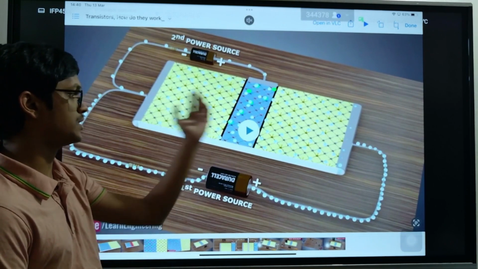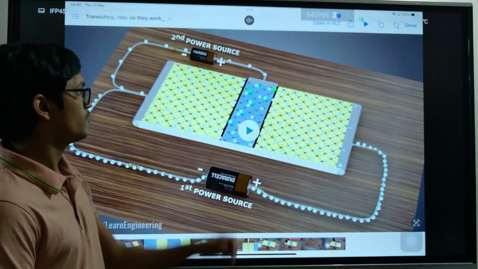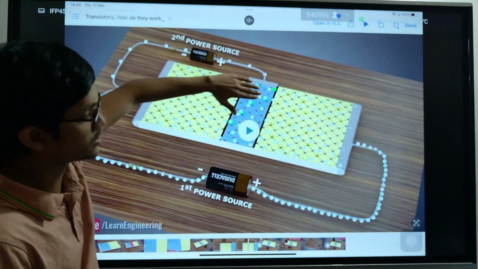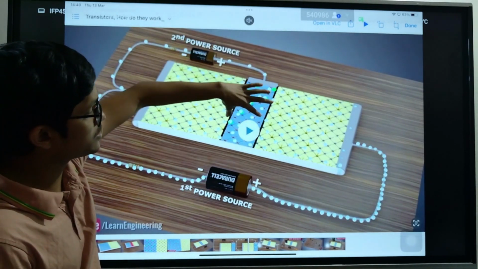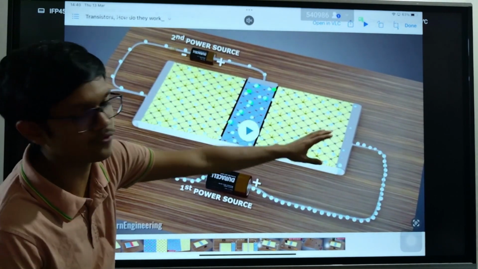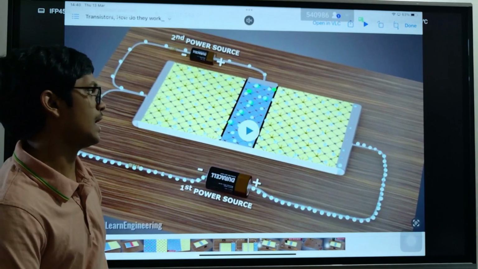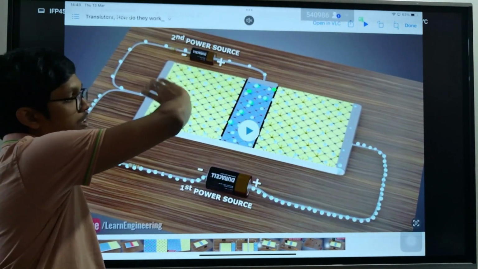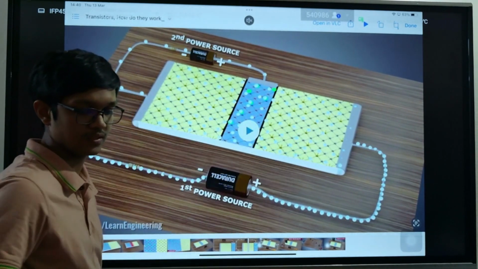We call this the emitter, we call this the collector. When there's a current going through this path as a result of biasing this PN junction only, since this base is really thin, a lot of electrons will fall into this side. And so when there's a small current going in this circuit, a huge current will go through this circuit.